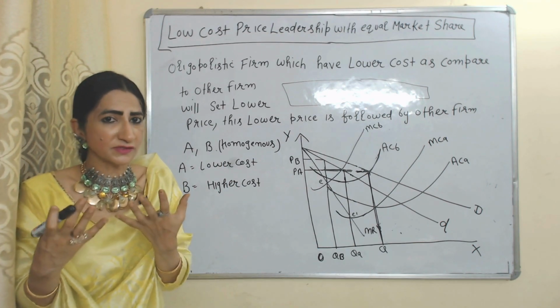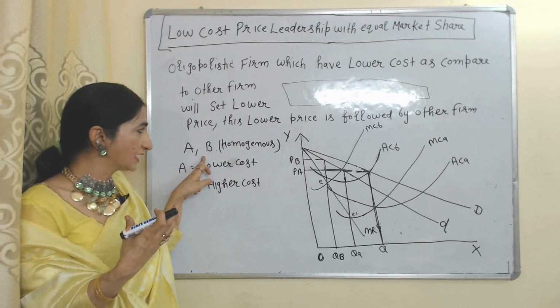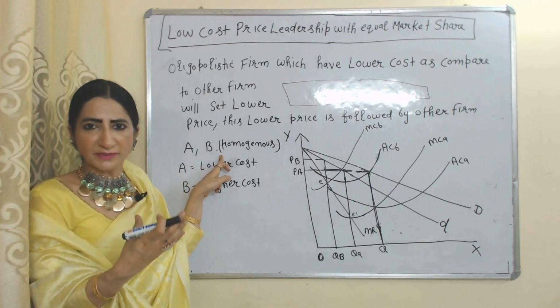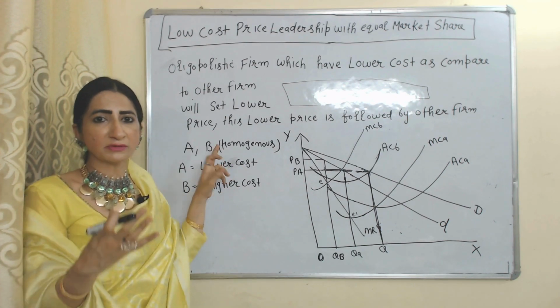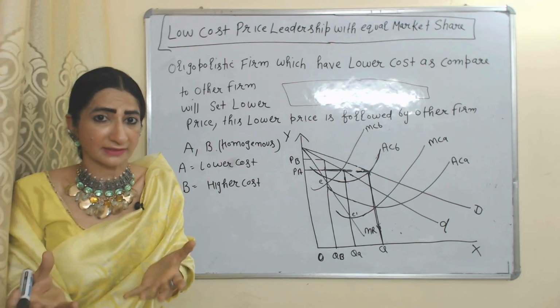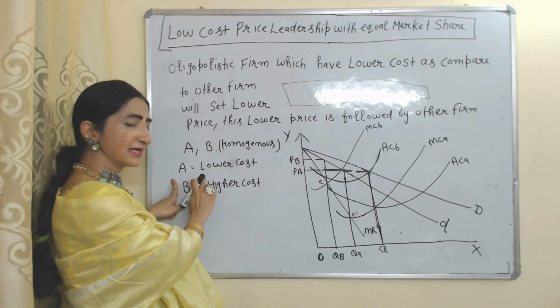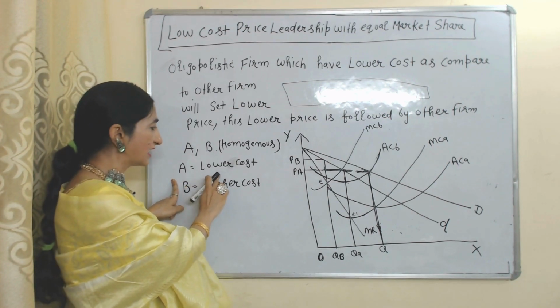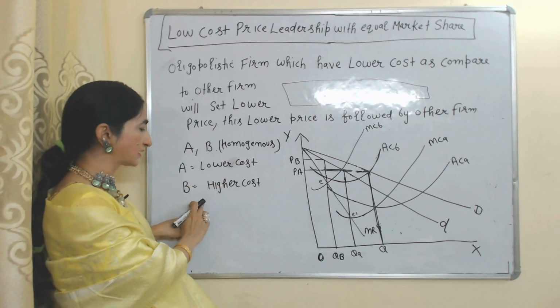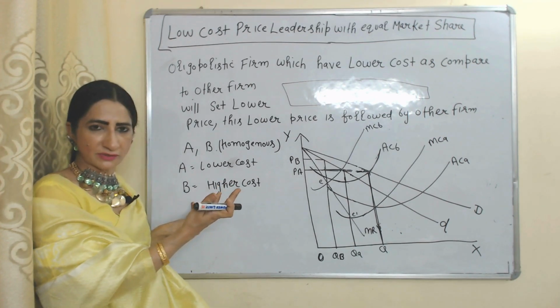For the sake of simplicity, we assume we have only two firms A and B and the product of these firms is homogeneous. That means both firms are selling exactly the same kind of product, but there is a difference in cost. Cost of A is less, that means A is a lower cost firm, but cost of B is high, so B is a higher cost firm.